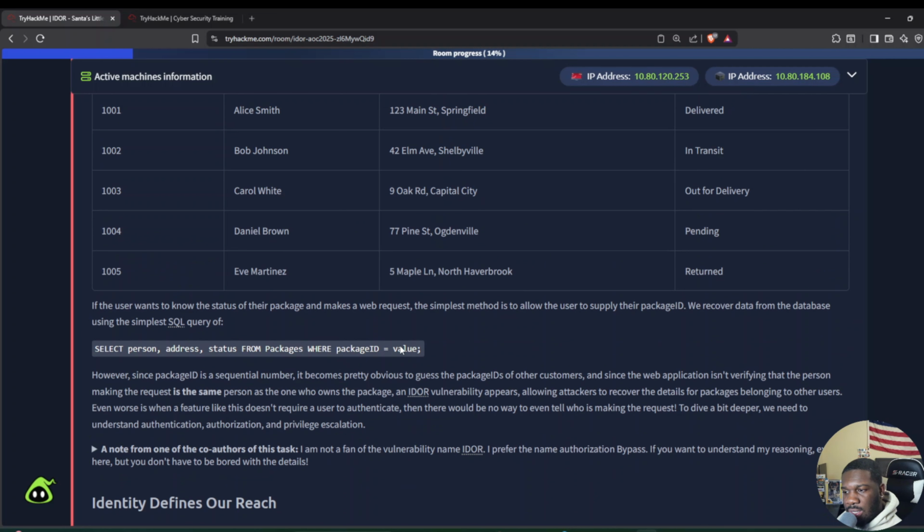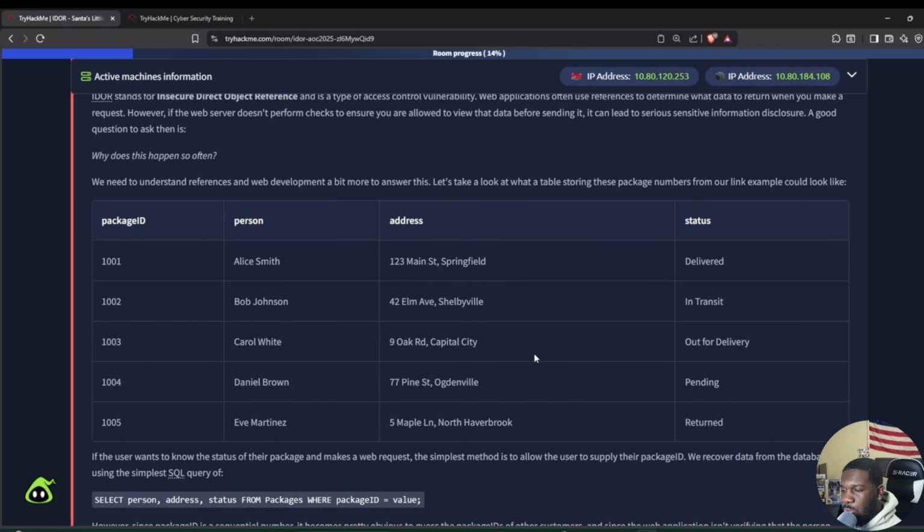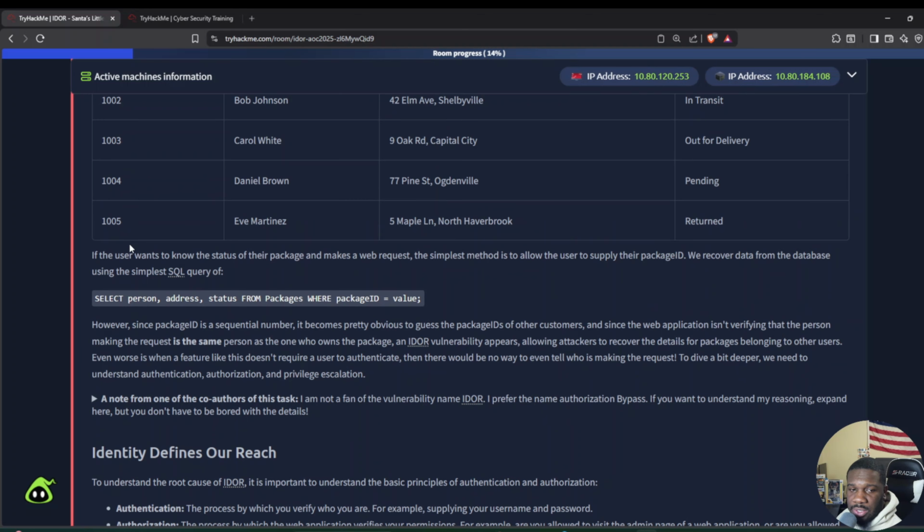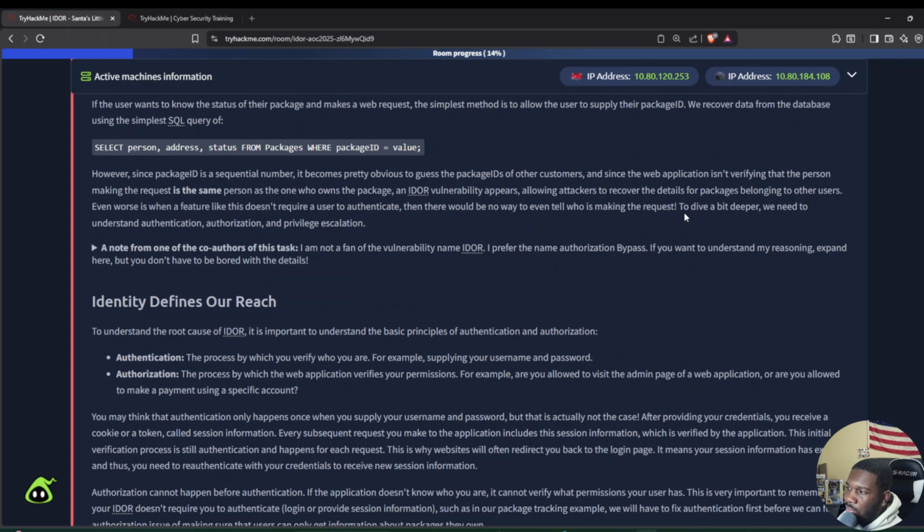However, since package ID is a sequential number, it becomes pretty obvious to guess package IDs of other customers. 1005 is Eve Martinez, and then you go back a couple times, you get Carol White, 1003. That's a problem. To dive a bit deeper, we need to understand authentication, authorization, and privilege escalation.